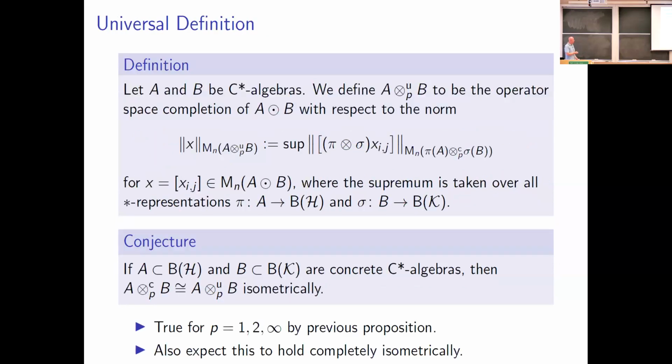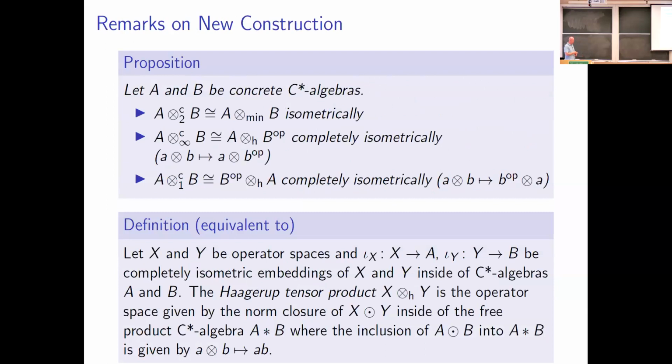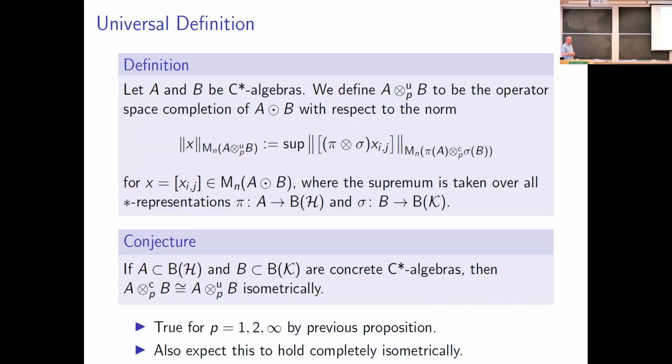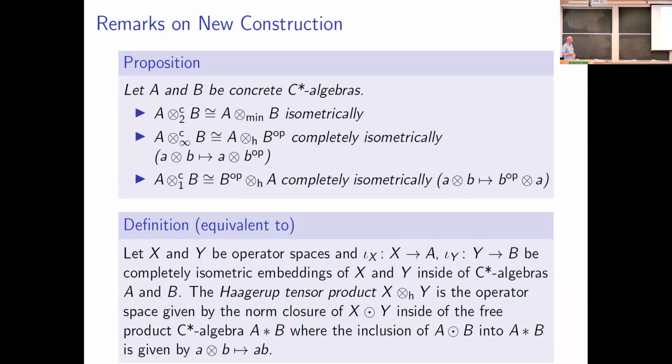It's obviously true, and in fact, I can say it's not true in some instances. I'll explain that a little bit later. But yes, for 1 and infinity, they're not going to be the same in general. But that's a good question. It's because the Haagerup tensor product is not commutative. Also, if you switch A and B on the left, then the new one has A opposite and B in some order, while the old one had A and B opposite. Yes, you're right about that also.